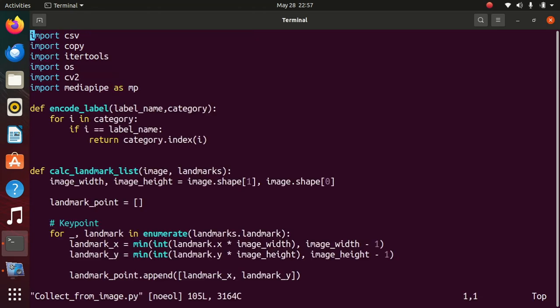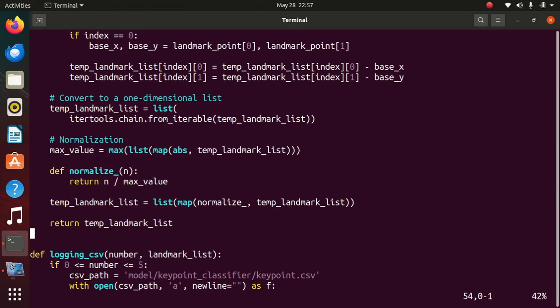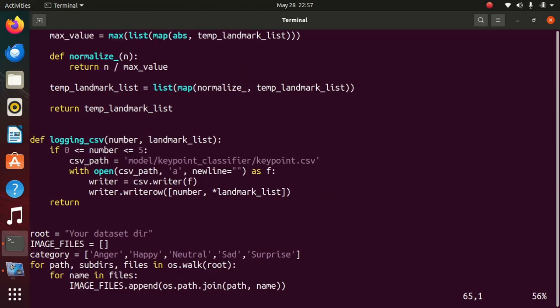This is about MediaPipe and how it captures the key points.